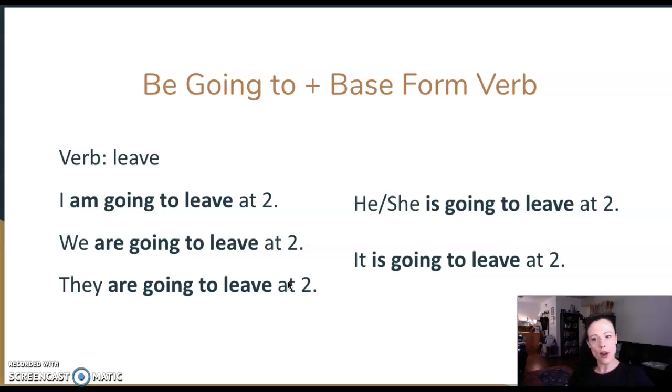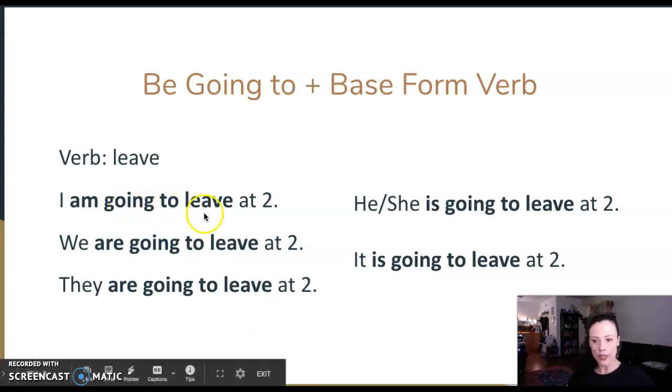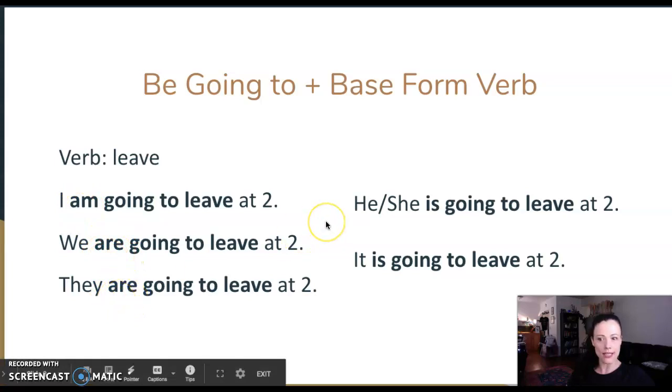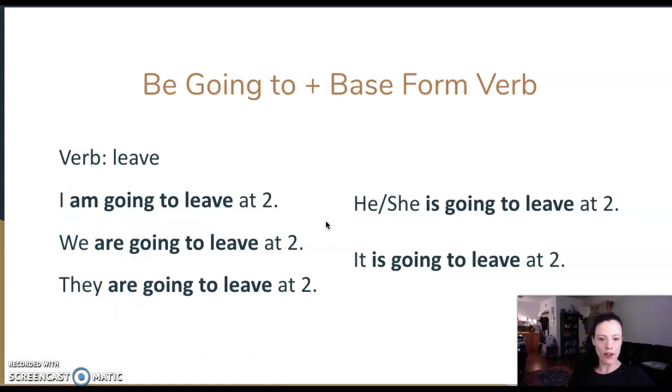So notice it's always the same. Going to leave, going to leave, going to leave every time, even with he or she. The only difference is this first be verb. We're going to change to match the subject. I am, we are, they are, he, she, it is.